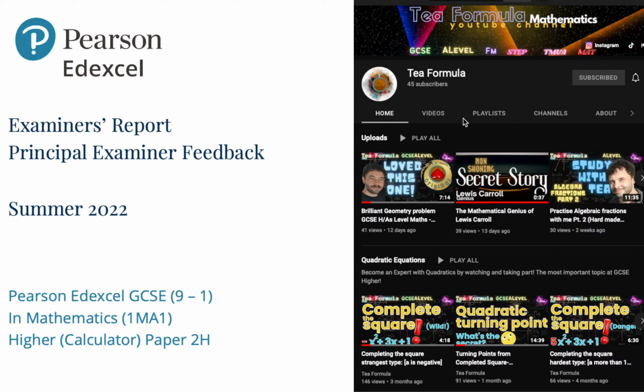So today we are looking at the examiner report for paper 2. This was the calculator paper, the first calculator paper of the 2022 exams. And we're going to be walking through that and talking about things you could improve. And T-Formula is again joining me.